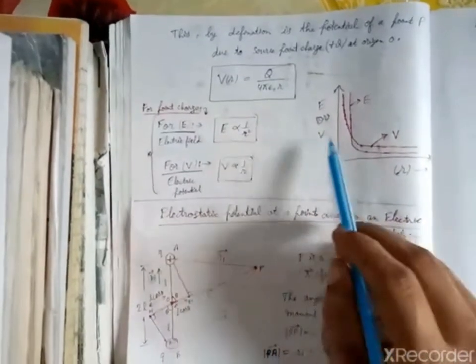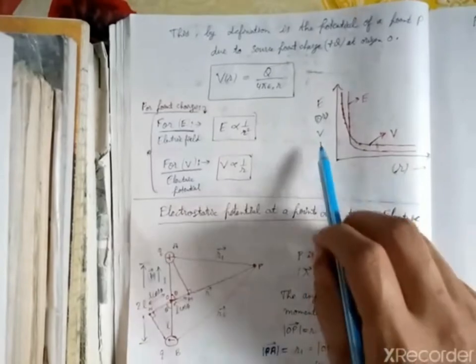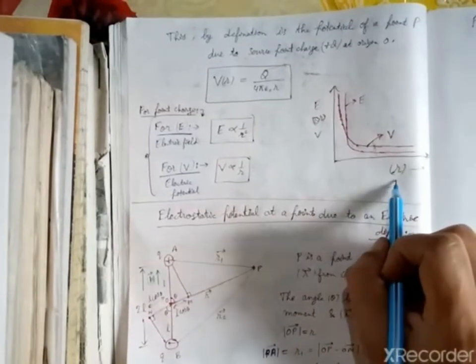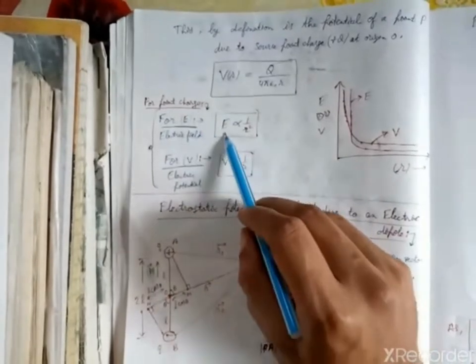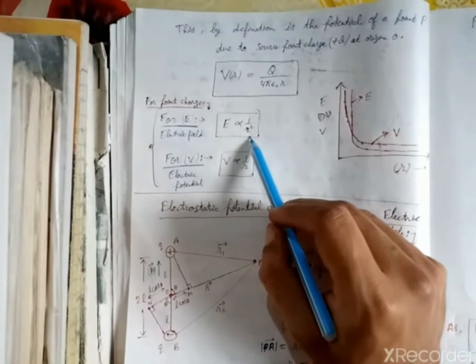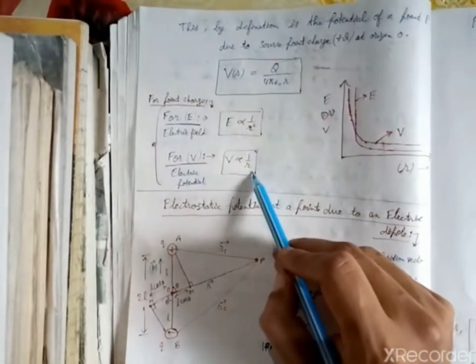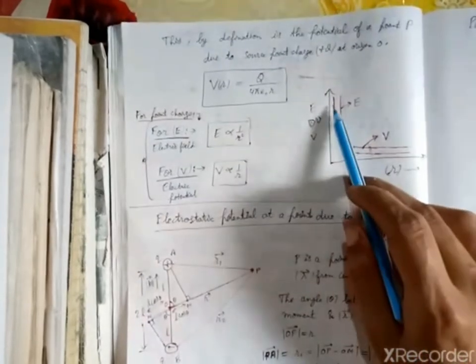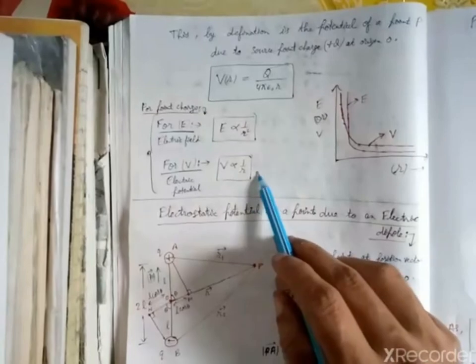Now we have drawn the graphs of electric field versus r as well as potential versus r. In both cases, for a point charge, the electric field is directly related to 1 by r square and the electric potential is directly related to 1 by r. So this is the difference between the graphs of the electric field value and the potential value.